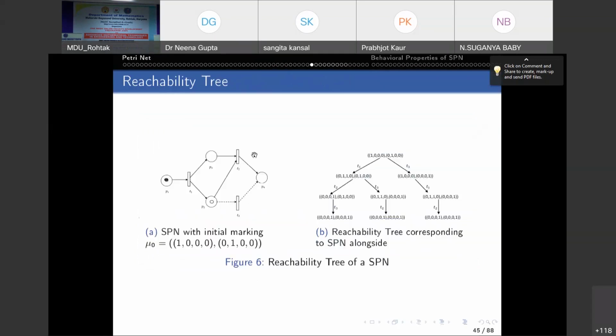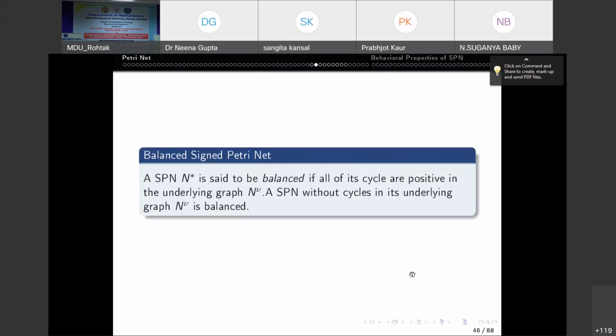See, this is your SPN. Initial marking mu naught: mu naught plus is this, mu naught minus is this, 0, 1, 0, 0. Now, this is the reachability tree corresponding to this mu naught. Here T1 fires, here T2 fires, and so on. You complete this reachability tree. So here also we get the reachability tree.